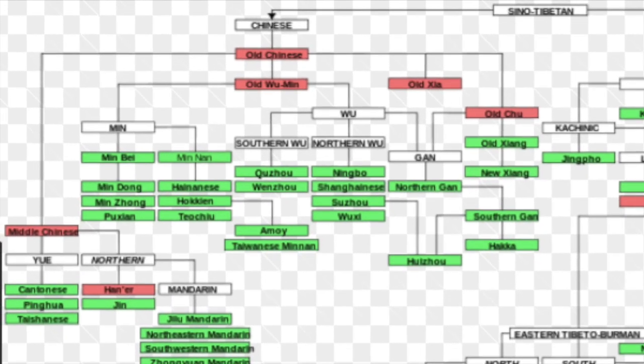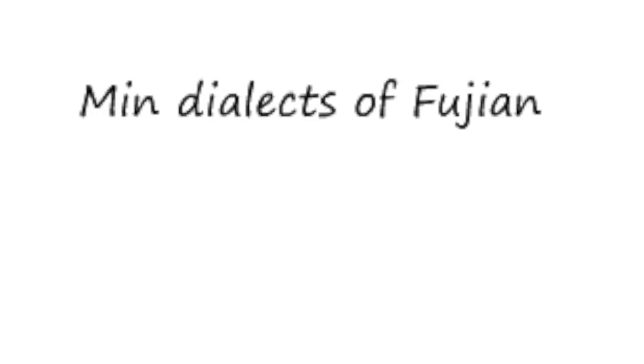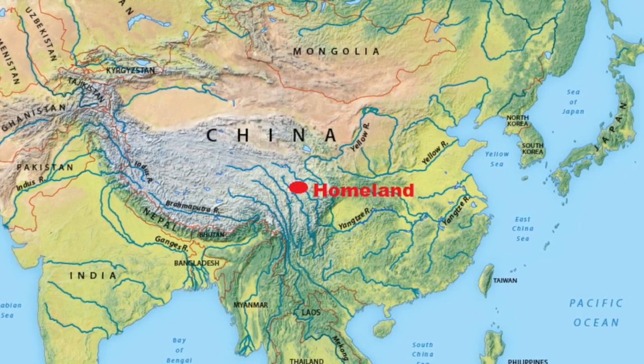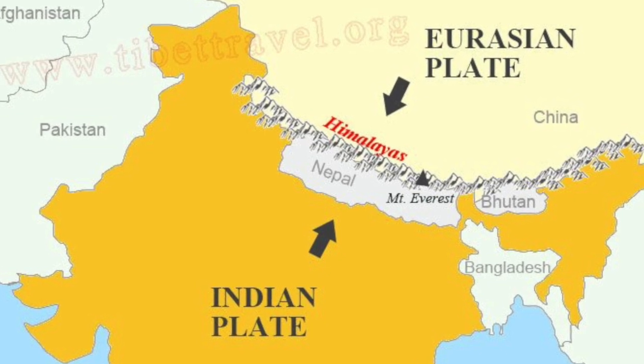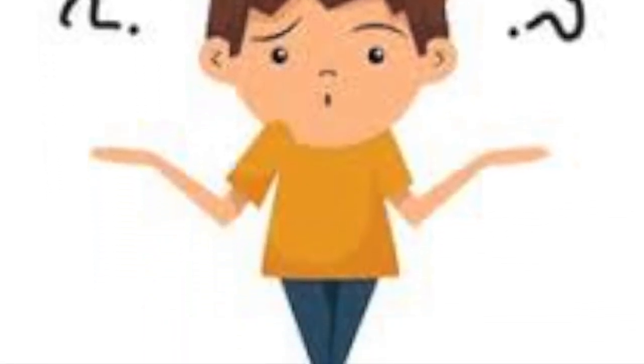Some Chinese dialects have developed so much phonetically, though, that we cannot trace them back to the presumed Middle Chinese system of pronouncing dictionaries, which is likely why it is said that these dialects do not stem from Middle Chinese, but just from Old Chinese. This especially applies to the Min dialects of Fujian. Now, we know where the Chinese language, and thus the Mandarin dialect, most likely originated, which is on the Himalayan plateau, where other Sino-Tibetan/Sinitic languages are believed to come from. We also know it would then develop into Old Chinese, something of which we have nothing other than a vague clue to guess towards the pronunciation.